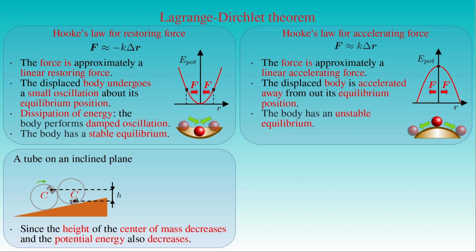Similarly, a vertical stick can be balanced on a horizontal support, but it still has an unstable equilibrium because its center of mass C is above its point of support. When slightly disturbed from its position, the stick will fall down and not come back to its original position. Since the height of the center of mass of the stick decreases when the stick deviates from its vertical position, the potential energy of the stick also decreases. Consequently, the potential energy of the body has a local maximum at the vertical position of the stick.